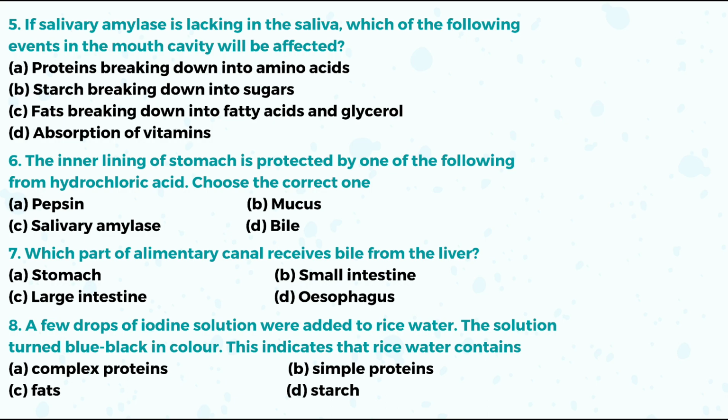Question number 7. Which part of the alimentary canal receives bile from the liver? Yes, option B is the right answer, small intestine. Question number 8. A few drops of iodine solution were added to rice water. The solution turned blue-black in color. This indicates that rice water contains, yes, starch. Since it is giving blue-black color with iodine solution, option D, starch, is the right answer.